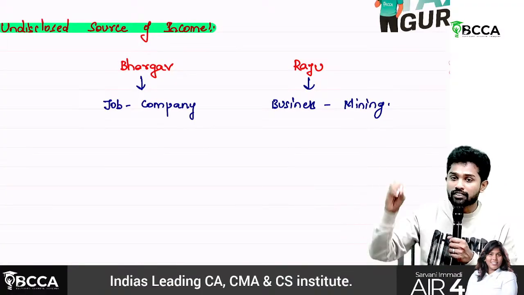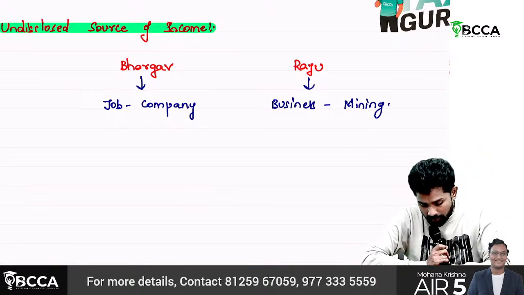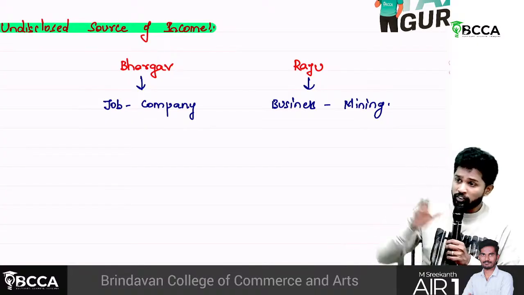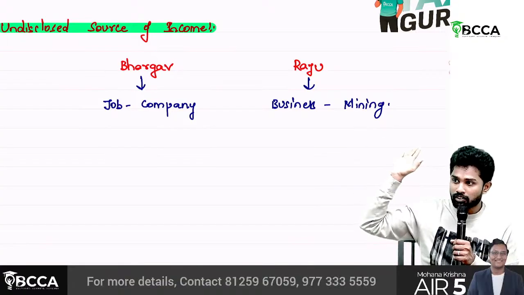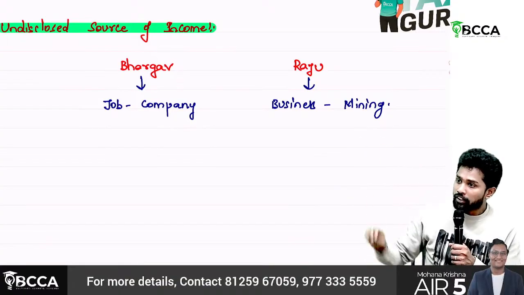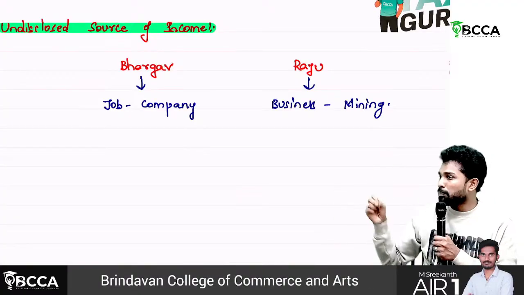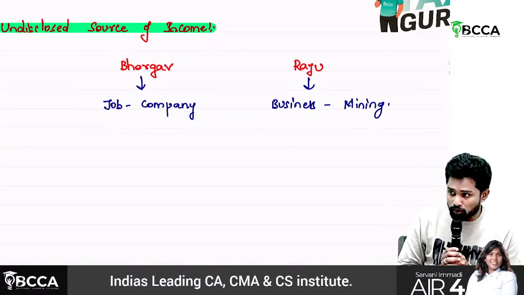All these are called undisclosed sources of income. So we'll write down, sir, quickly. Explanations and all not needed, sir. If you have these things, the problem is what? The department will ask you the nature and source of that income. If you explain that properly, no problem. If you cannot explain, or the explanation is not satisfactory, then it is treated as undisclosed source of income.